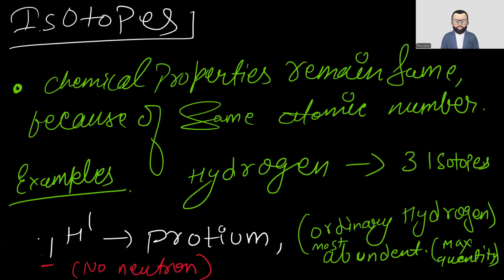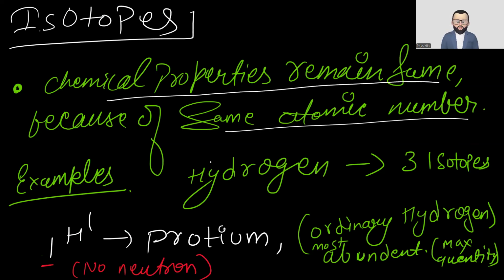Now let's go for the next. Here again, I have given the isotopes with proper examples and everything. Chemical properties remain the same. Now see, for the isotopes, chemical properties remain the same because of the same atomic number. Atomic number says the chemical properties will remain the same.